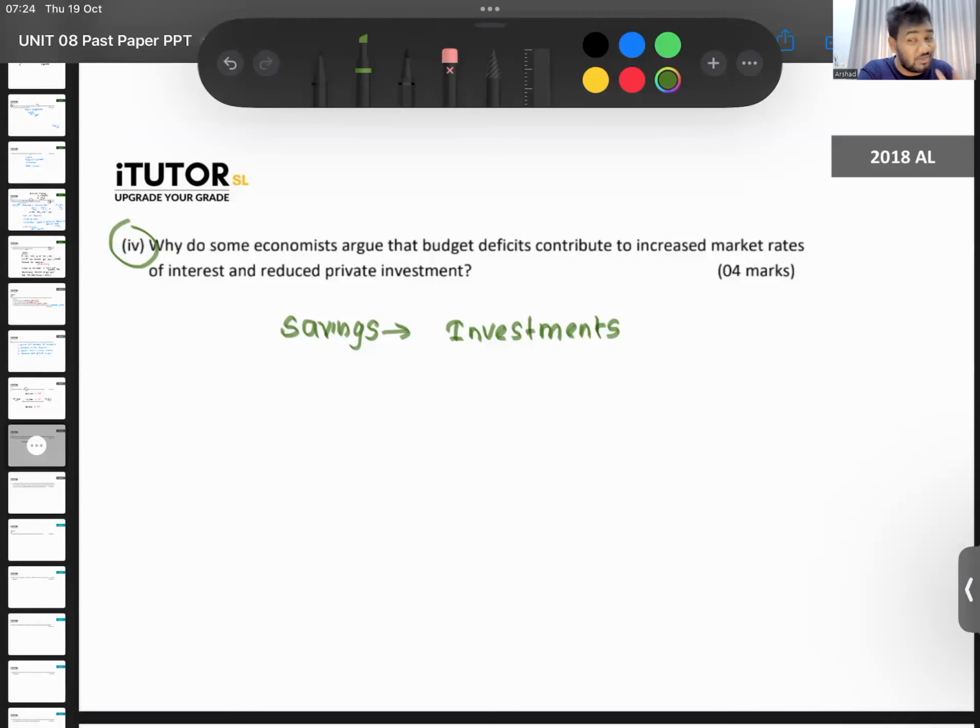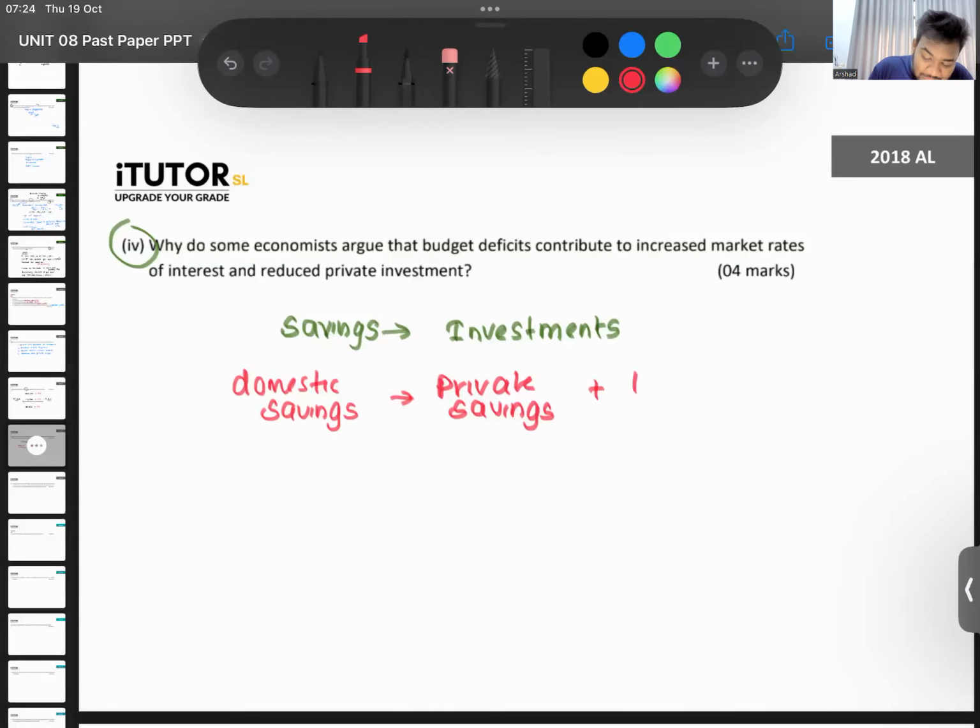Those kind of investments is what we talk. So now, in a country, if you look at how domestic savings is formed, domestic savings in a country is one way, investment plus net export. That's a different way. But you can also say domestic savings in a country is private savings plus public savings. Public savings means the government savings.